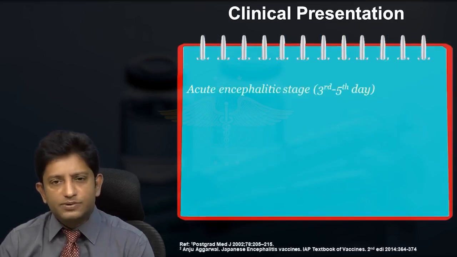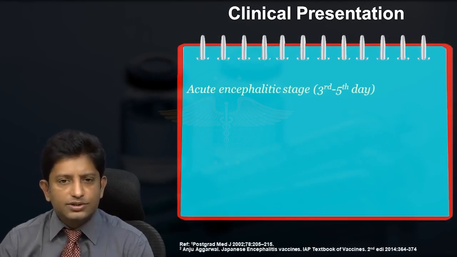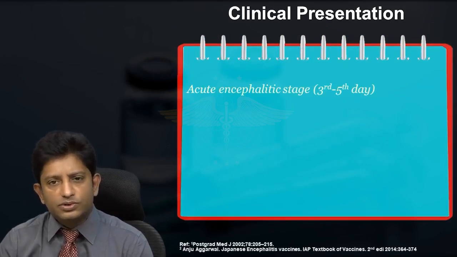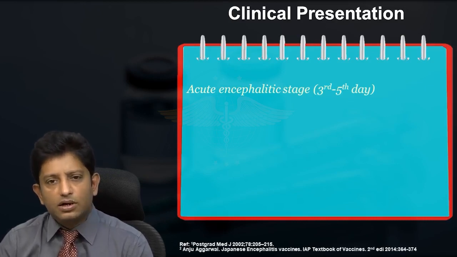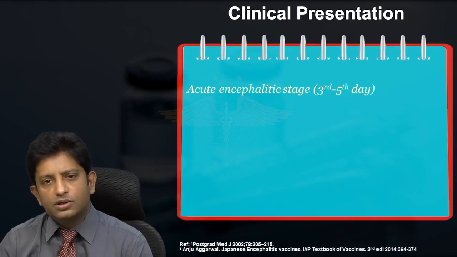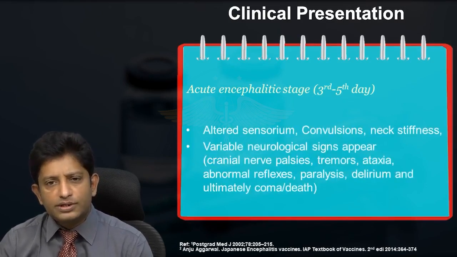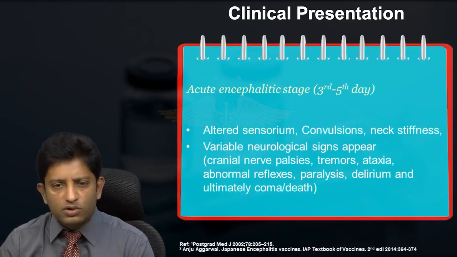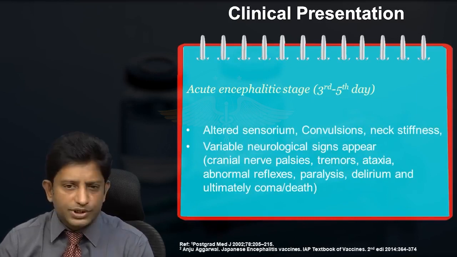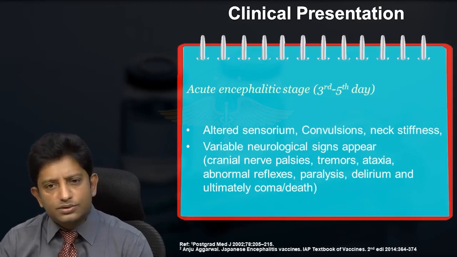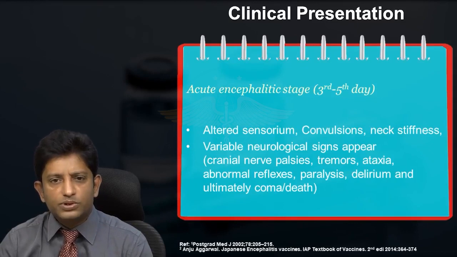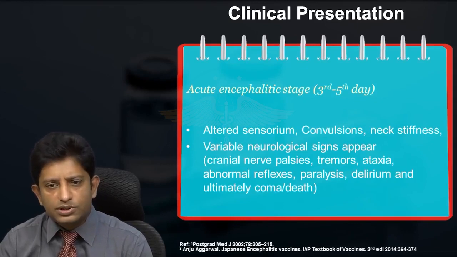The second stage is perhaps the most deteriorating stage, the acute encephalitis stage. It starts from the third to fifth day, and it has everything affecting the brain: altered sensorium, convulsions, intractable seizures, focal neurological deficit, and change in the behavior of the child. It has other neurological signs like Kernig's sign, neck stiffness, and Brudzinski's sign, everything coming positive. So that is the most detrimental stage of this disease.